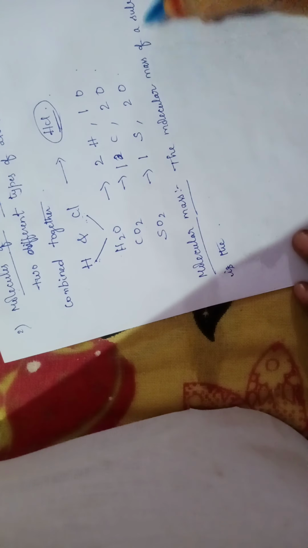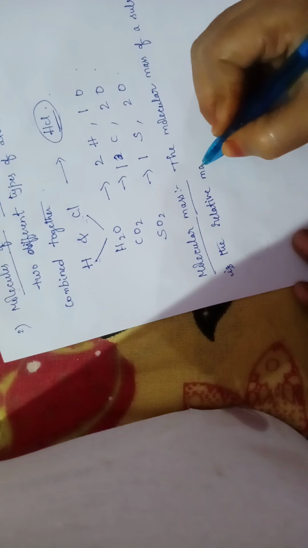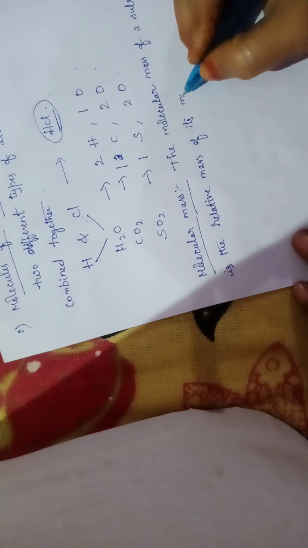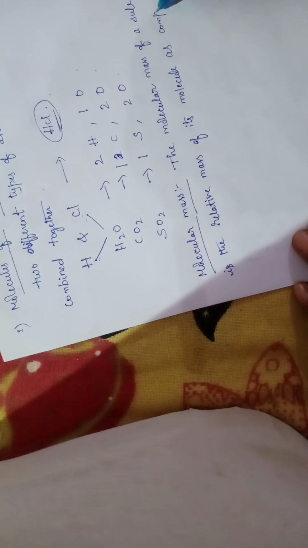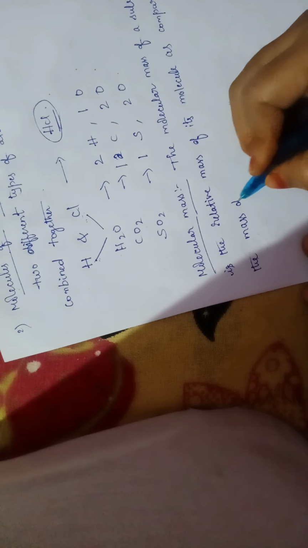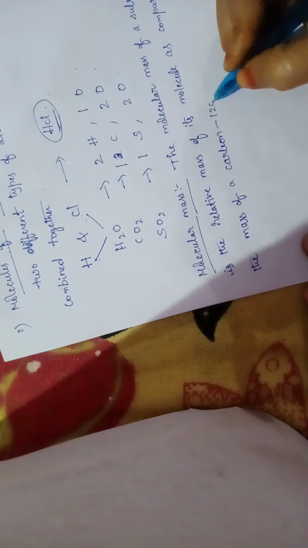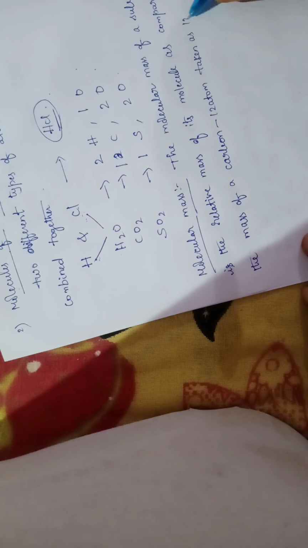The molecular mass of a substance is the relative mass of its molecule as compared with the mass of a carbon 12 atom taken as 12 units.